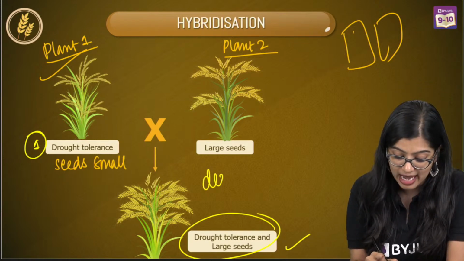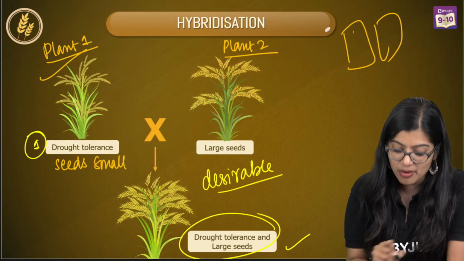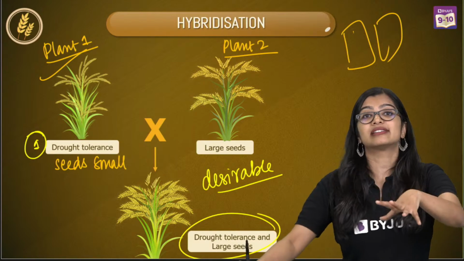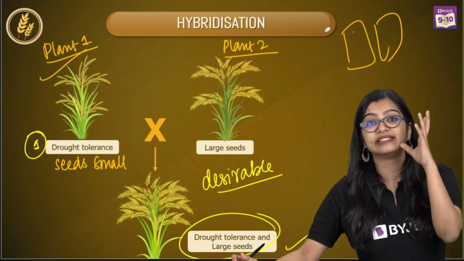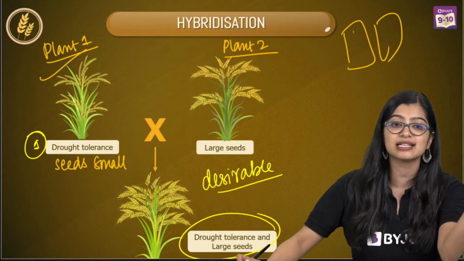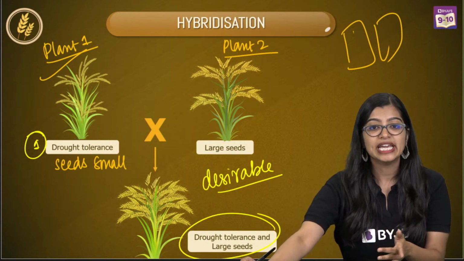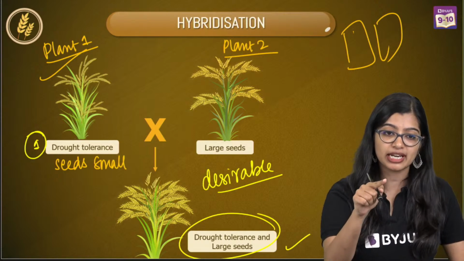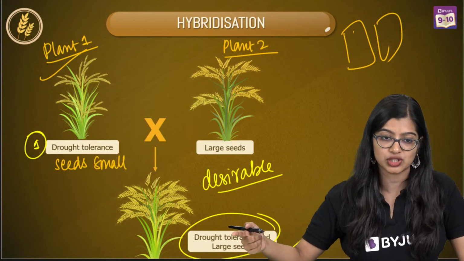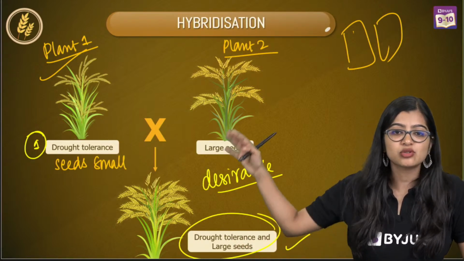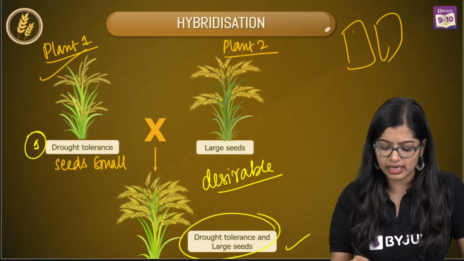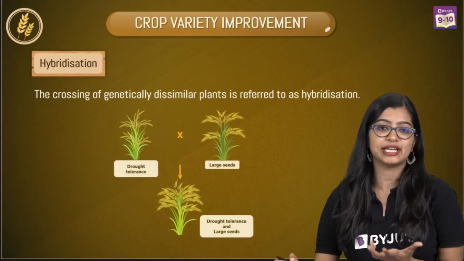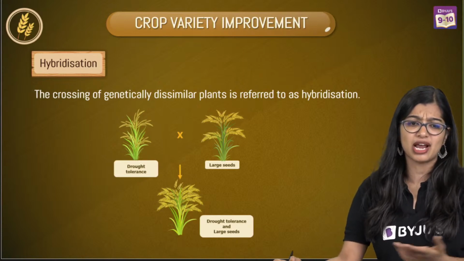It is desirable, right? So what do I mean by desirable? Some characteristics that I am looking for. I'm liking these characters and I want them in my plant, right? Yes, very good. Mixing the good characteristics, or preferably, desired characteristics is the right word. So this whole crossing over that I am doing is what we call hybridization. Yes, Epic, you were asking me.